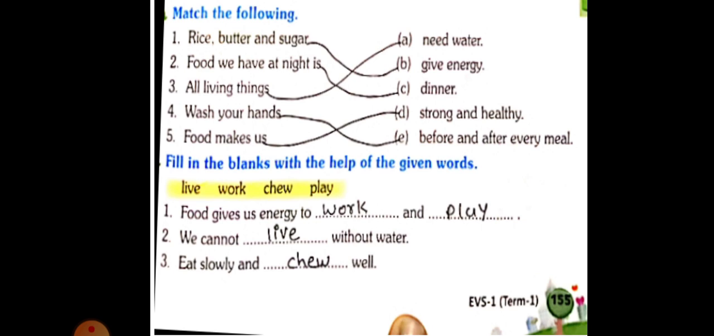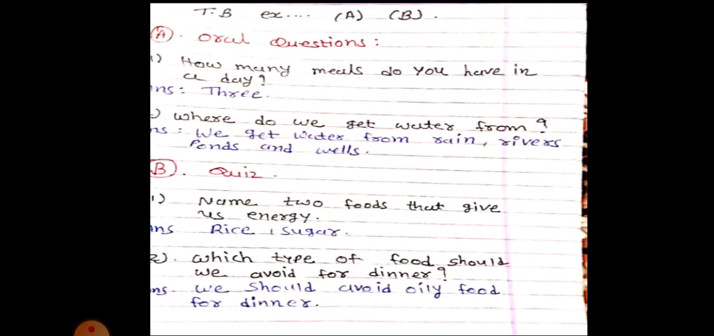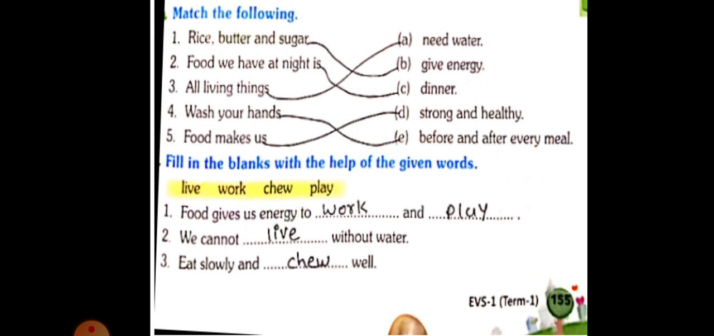So here we have discussed your textbook exercises A, B, C, D. A and B write down in the notebook. The same I have shown you. And C and D, when you get your textbook, or if you have your textbook, then match in your textbook and copy down in your notebook. Here I will show you once again the questions, answers and exercises C and D.